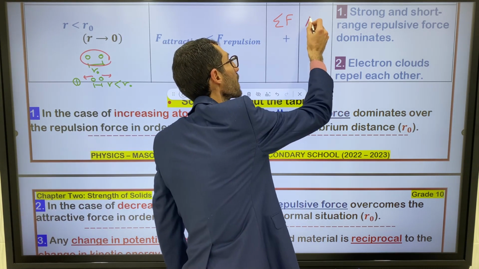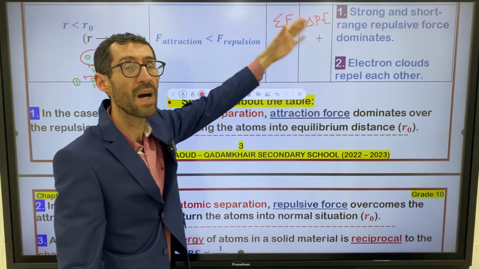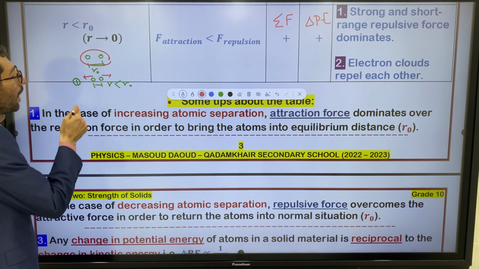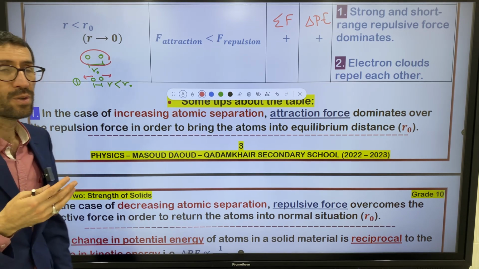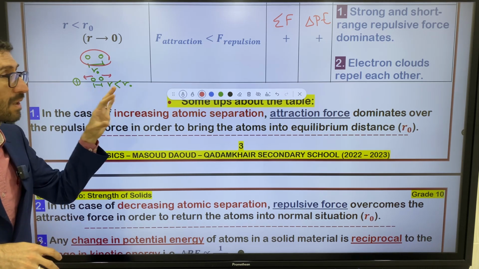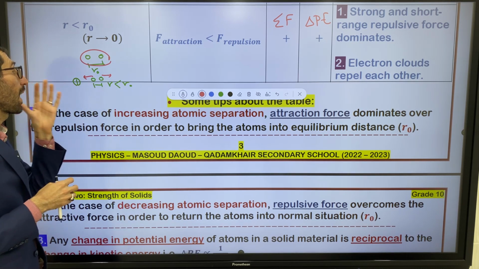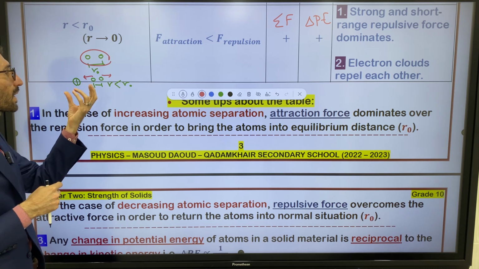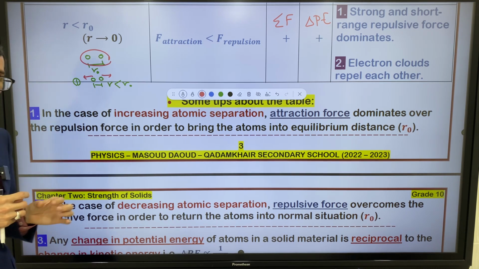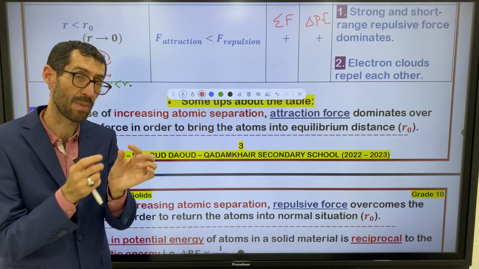What do you say about the change in potential energy? The change in potential energy is positive as well. Why? Let me explain for you. I have a question for you, and I want you to be with me. Concentrate on this question. What happens to the atoms? Do atoms move from a smaller distance to a larger distance, or from a larger distance to a smaller distance, right?